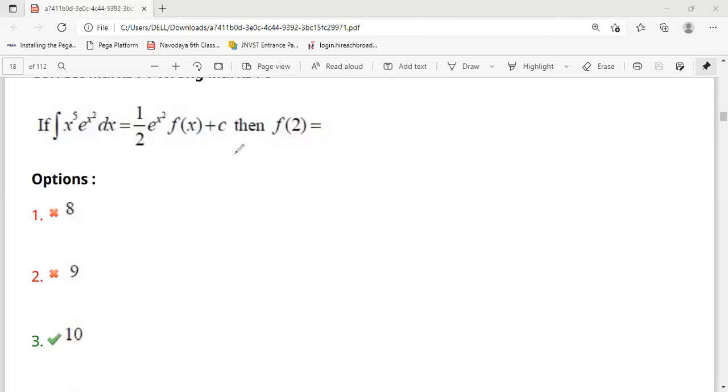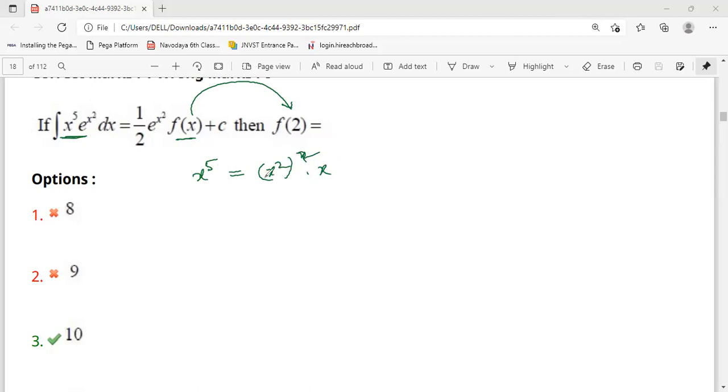Here, integration x power 5 e power x square dx, and they're asking what is f of x. If you know f of x, what is f of 2, they're asking. Okay, a small correction I will do here. I am rewriting x power 5 as x square whole square into x. X square whole square into x will become x power 5 only.